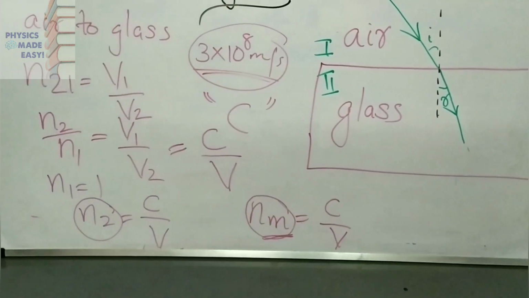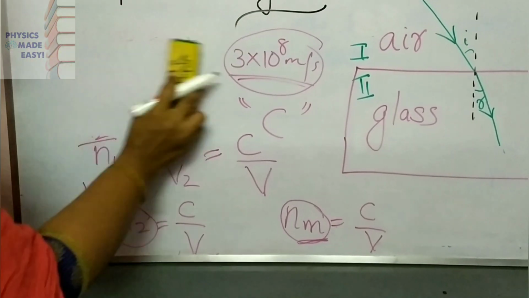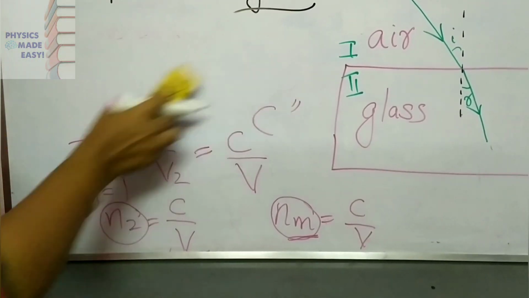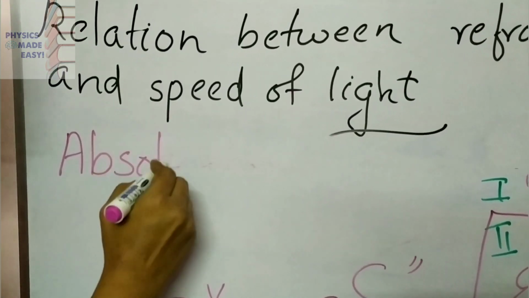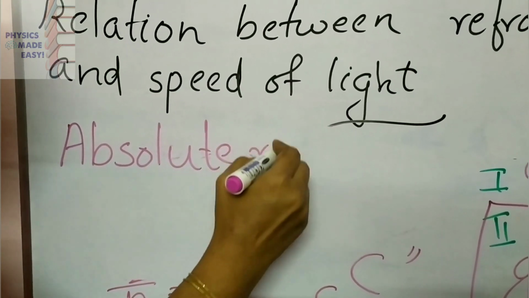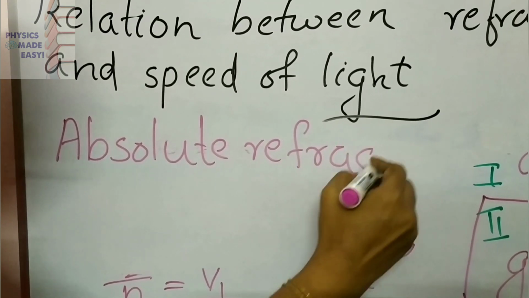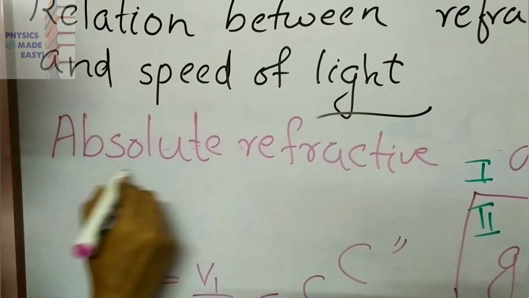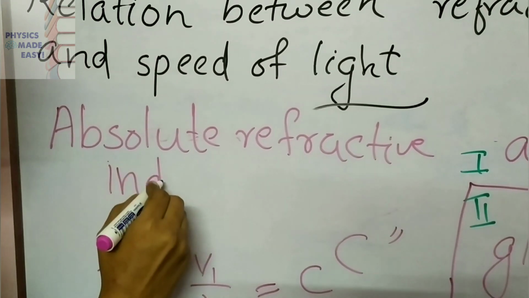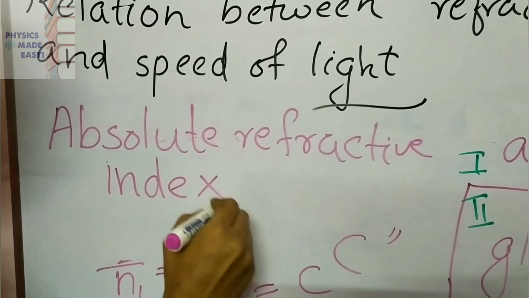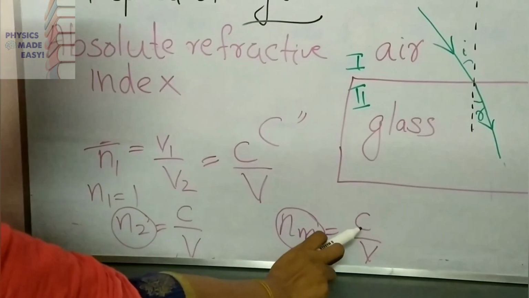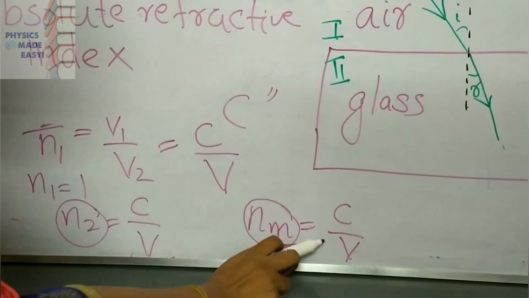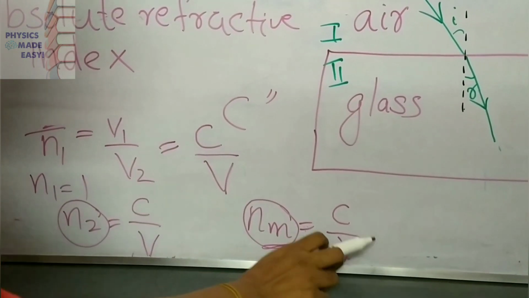Then we can call this constant as absolute refractive index. What is that? Absolute refractive index is the ratio of speed of light in air to the speed of light through any medium.